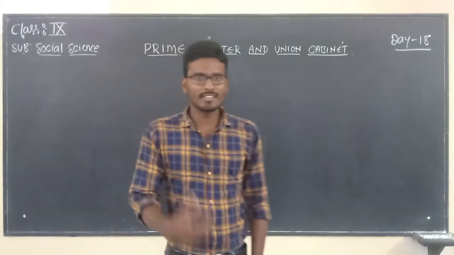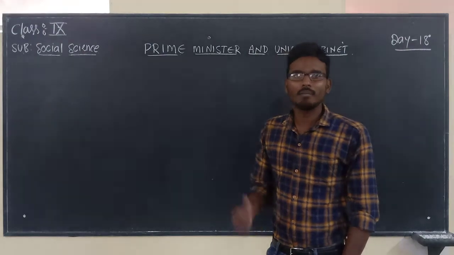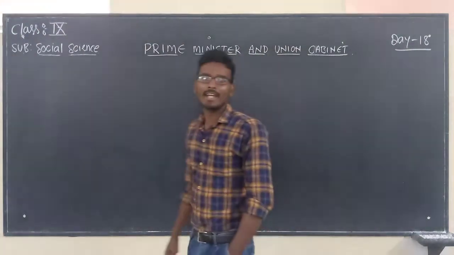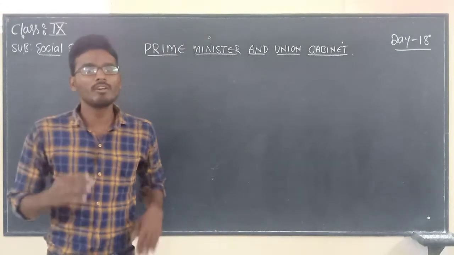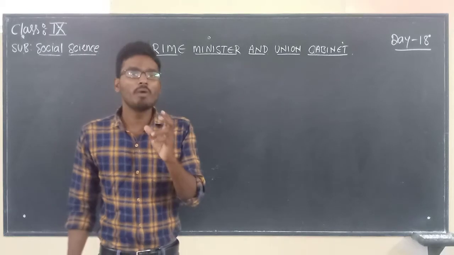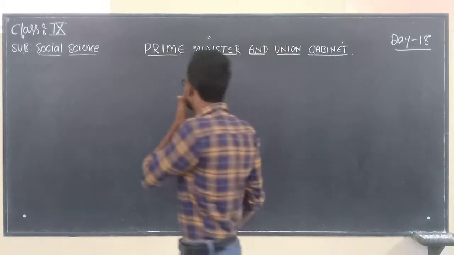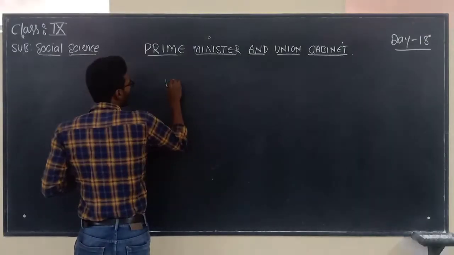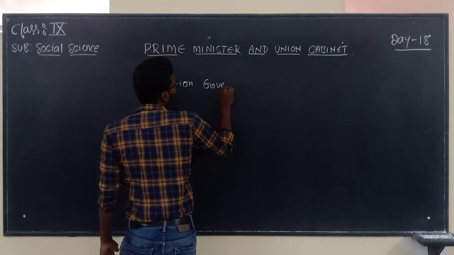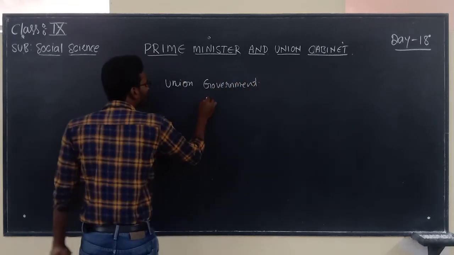Okay, let us discuss the last topic in the lesson, Union Parliament, which is nothing but Prime Minister and the Union Cabinet. Before going into discuss this topic, let me give a small structure of the lesson, Union Government. See here, first of all, Union Government, this is the content what we are dealing with.